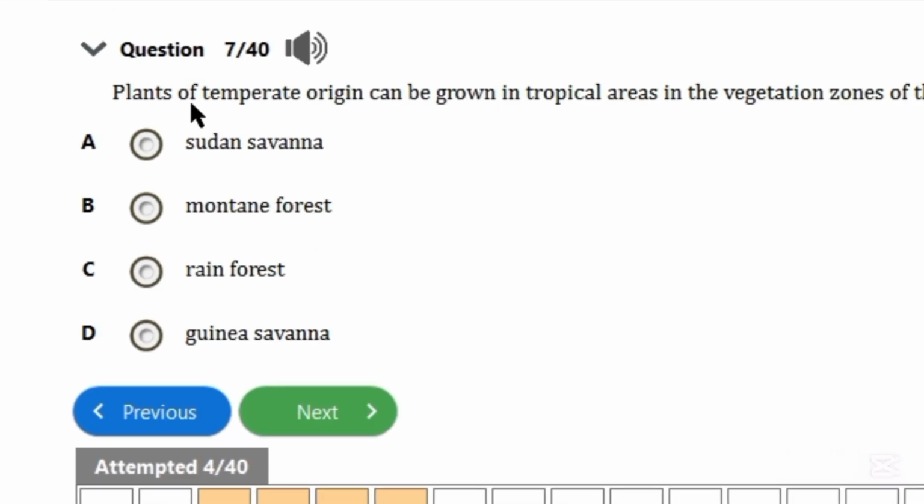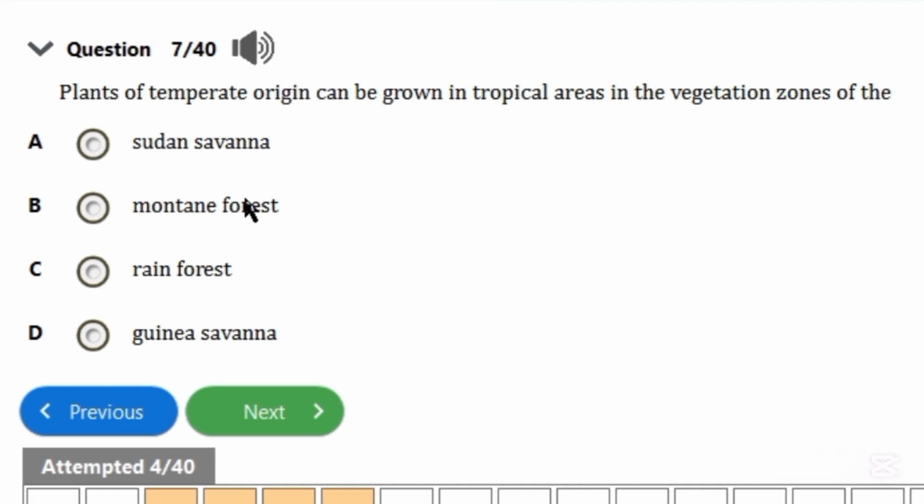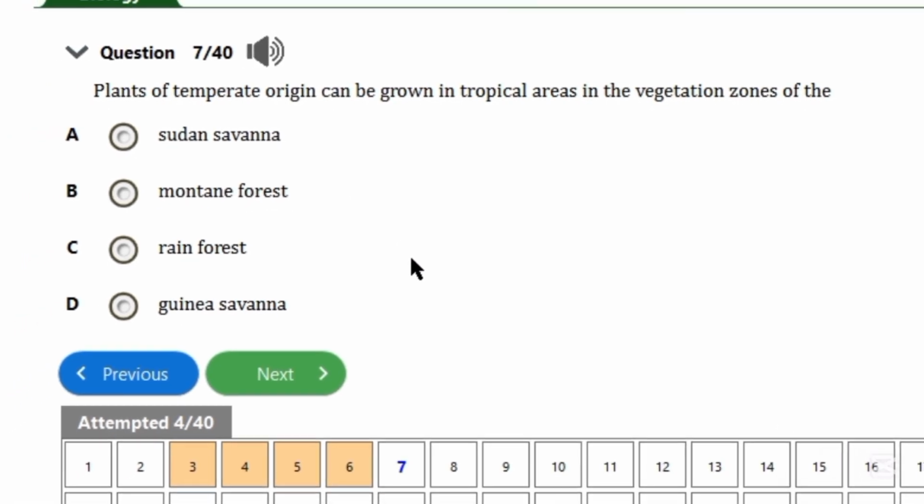Plants of temperate origin can be grown in tropical areas in the vegetation zones of what? What are temperate origins? When you draw the earth, it is divided into about 6 sections: the equator, the Tropic of Cancer, the Tropic of Capricorn, the temperate region, the North Pole and the South Pole. Tropical areas are places like that. Temperate origin plants can be grown in tropical areas in the vegetation zone of montane forests. That's the answer, but you can also research it if you don't really understand temperate forests.